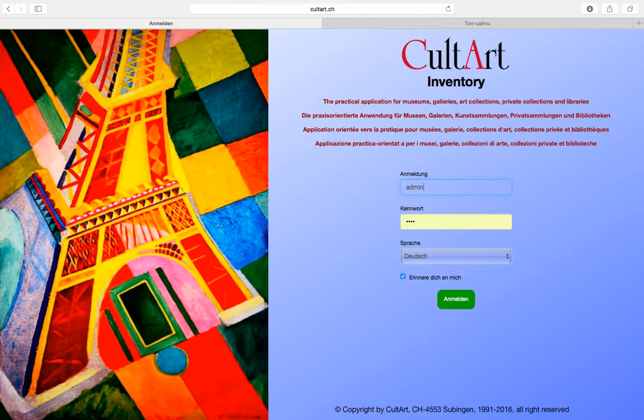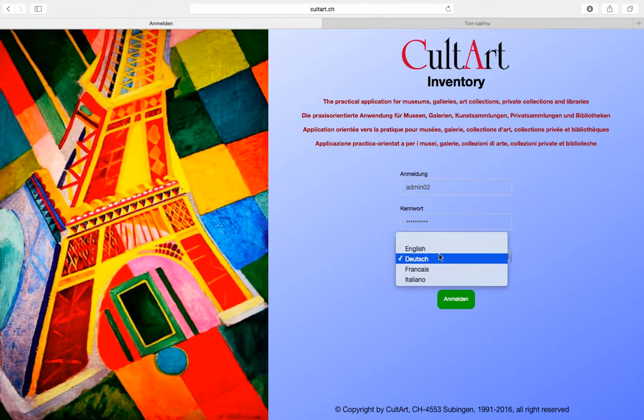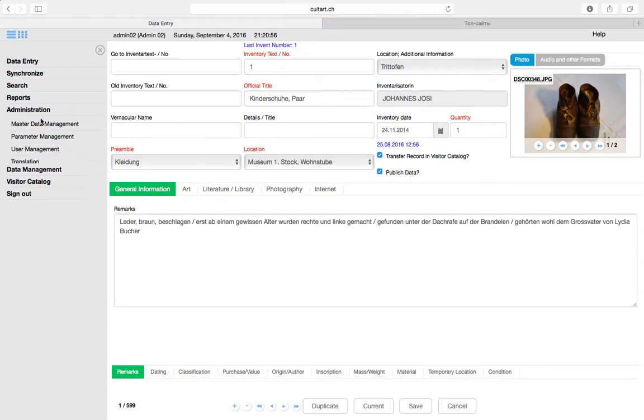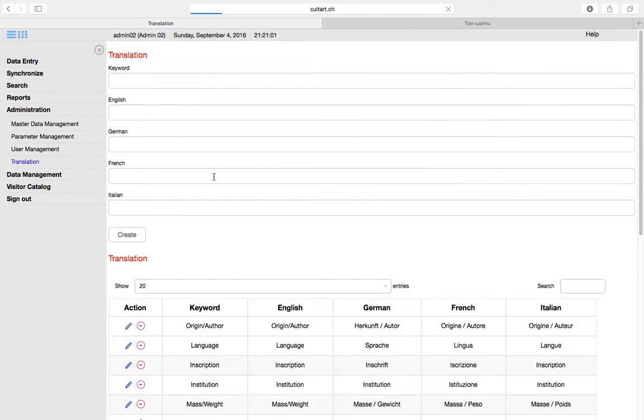So I shall log in English because many words I still do not understand in German, and I am not sure that I shall understand them any more in the future. So for me it's easier to make everything in English. So here's our translation table.